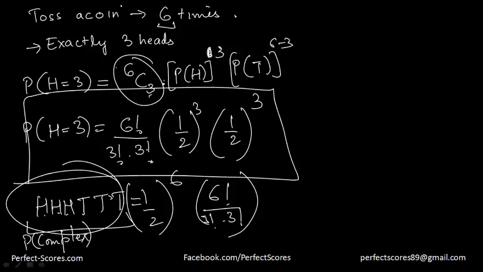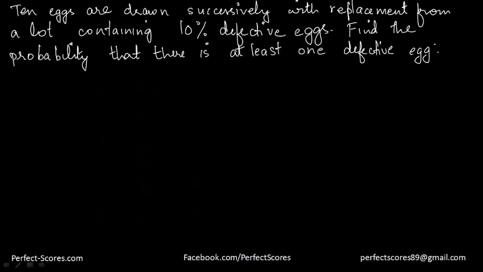This is very, very important for using probability in practical terms. So let's go ahead and use another example. Let's see this question here. The question says that 10 eggs are drawn successively with replacement from a lot containing 10% defective eggs. Find the probability that there is at least one defective egg.